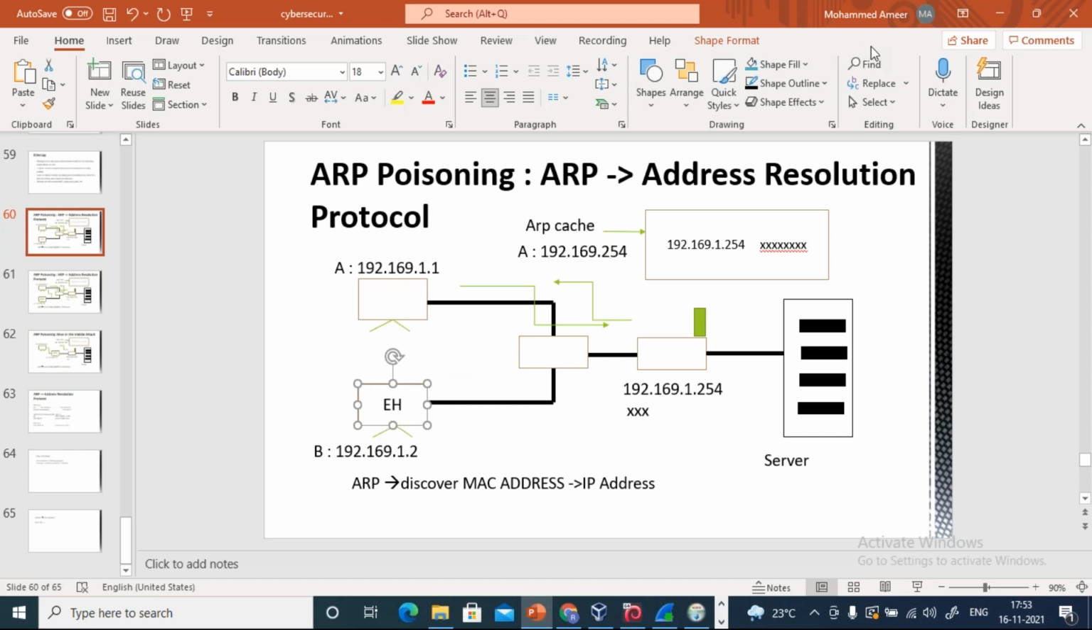So let's say machines A and B are connected to the same network. Whenever host A wants to send or receive data from the server, it needs the MAC address of its default gateway. Let's say the gateway here is a router. So this machine is going to broadcast this IP address.